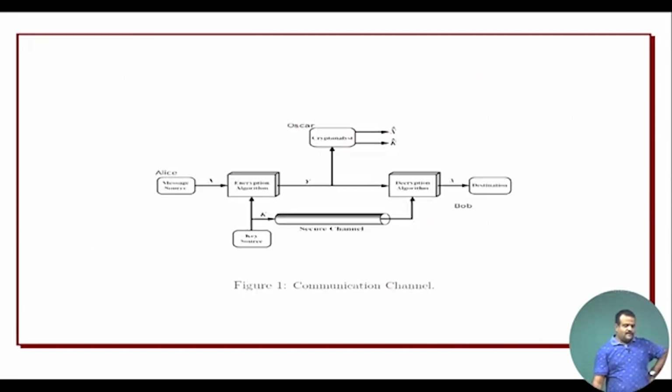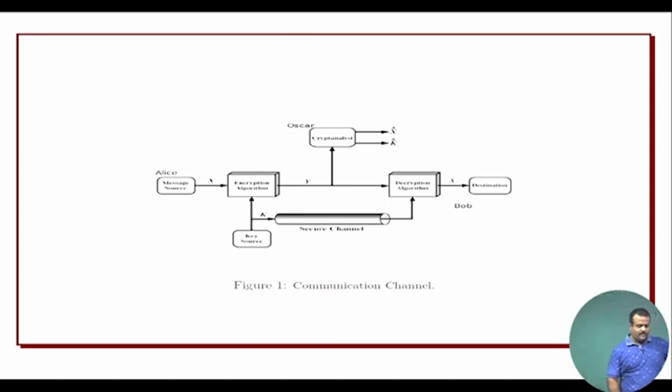So, this is the typical communication channel. We have two parties, Alice and Bob. There is a plain text space, a source of plain text, and there is an encryption algorithm. In this case, our encryption algorithm is a very simple one, it is addition. This is typically called a shift cipher.